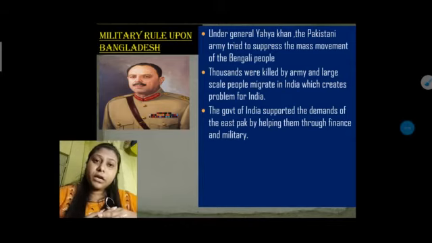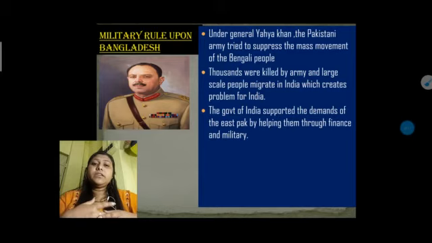During that time Indira Gandhi was the prime minister, and in 1971 lots of problems arose, like monsoon problems and the declining value of money. So in that timing, India was already suffering a lot.